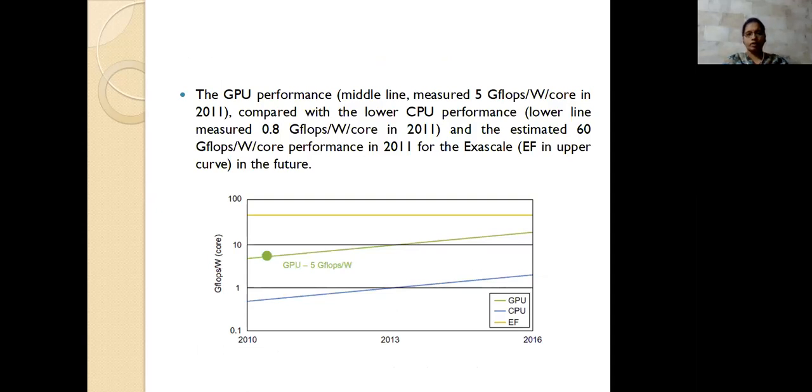Other than this, we have one pictorial representation. Here I am taking GFLOPS per watt for the core, and then these are the years they mentioned. There are three different lines in different colors. The first one is for the GPU, then this one is the CPU, and the next is for the year. The CPU line is linear, with no growth, but the GPU shows growth. Compared to this one, it executes very fast and consumes less power.